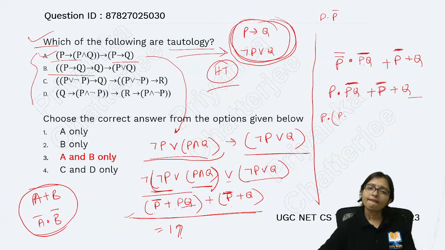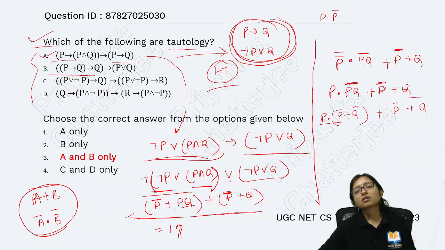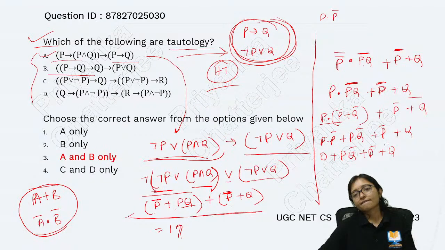P bar plus Q bar plus P bar plus Q. So P dot P bar, that is P dot P bar plus PQ bar plus P bar plus Q. So from here it is 0 plus PQ bar plus P bar plus Q. Now, yes, now I can get it.